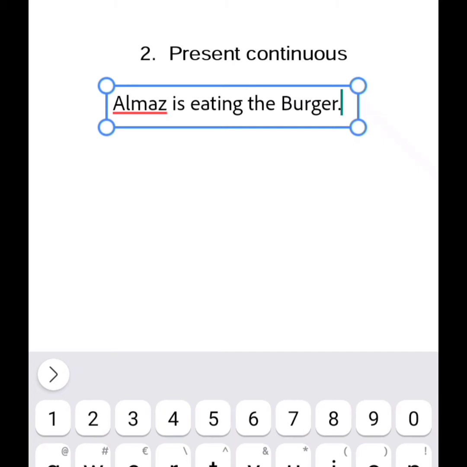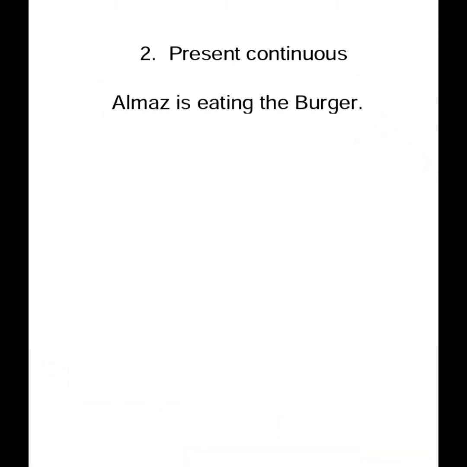So when we try to change this, there is already a verb to be, right? In continuous tense there is already a verb to be, because it is is. There is is. It is a verb to be. So when we try to change this, the burger is the object, we know it, right?